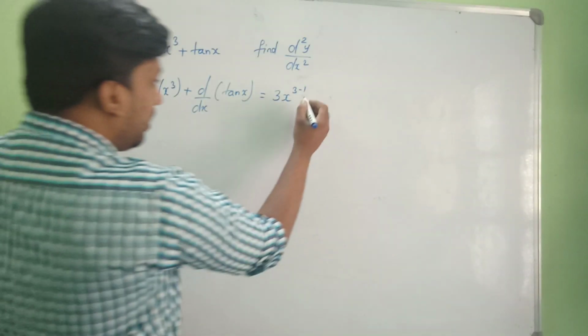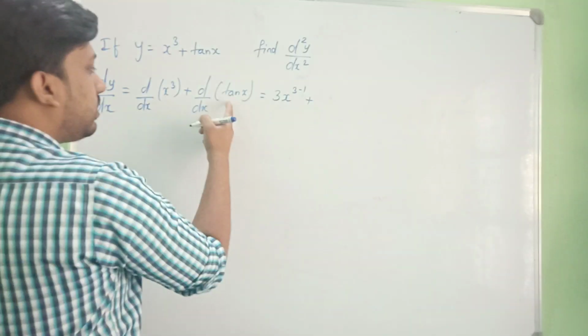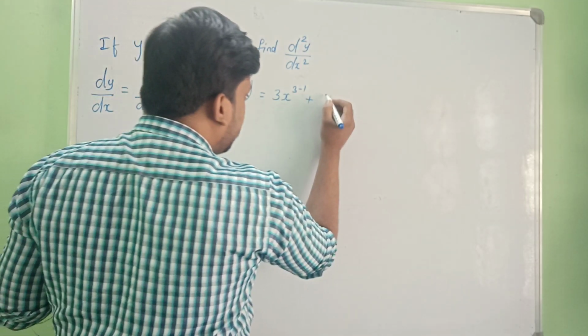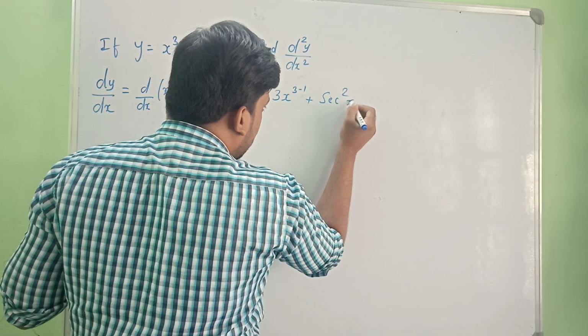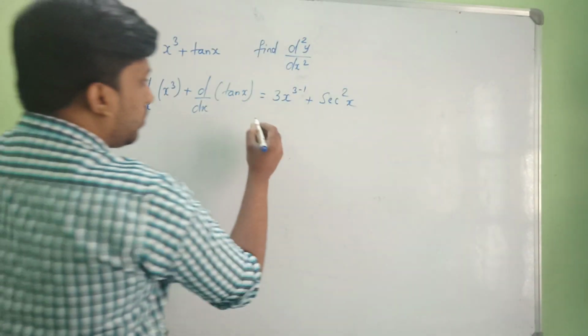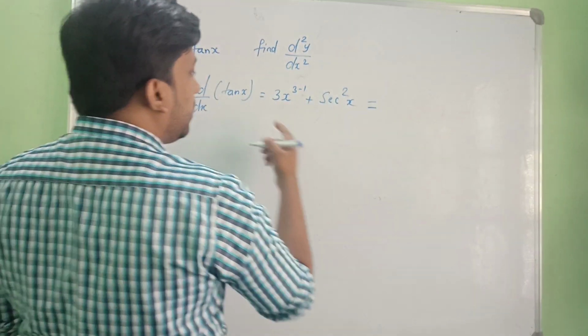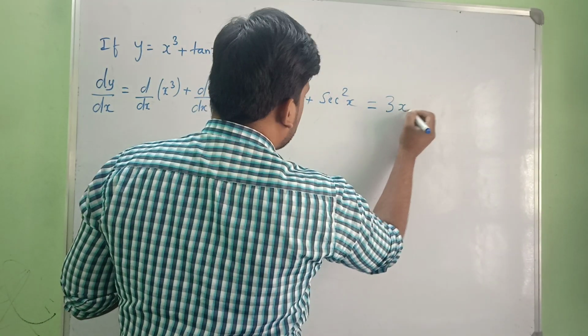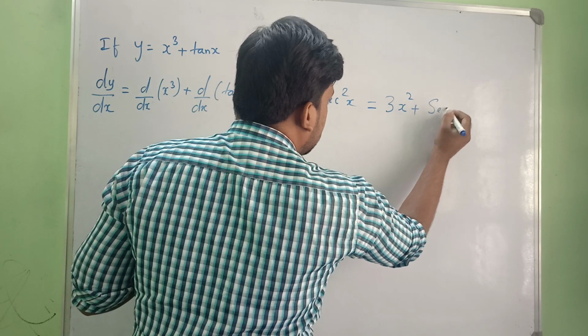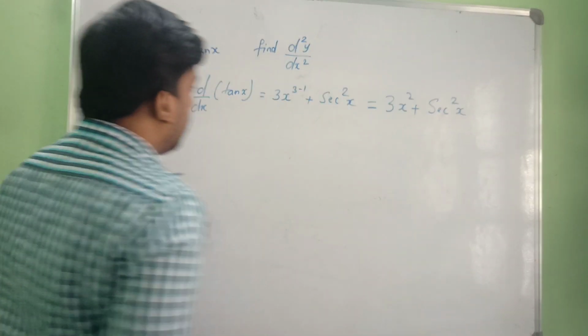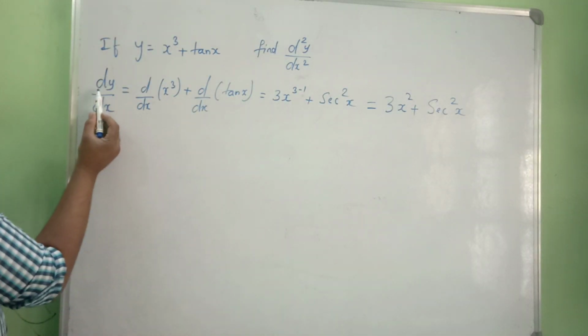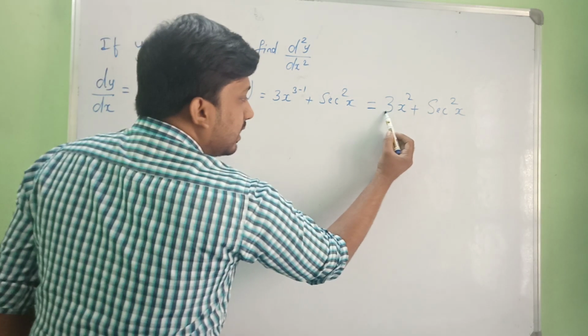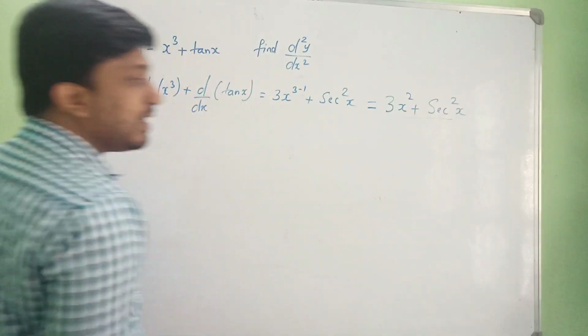So for x cube we get 3 x square. Here it is tan x. What is the derivative of tan x? It is secant square x, isn't it? So we will be getting 3x square plus secant square x. Okay, so this is dy by dx.